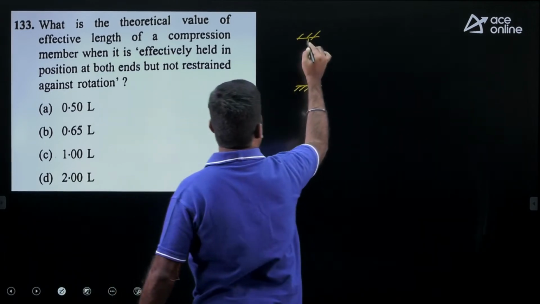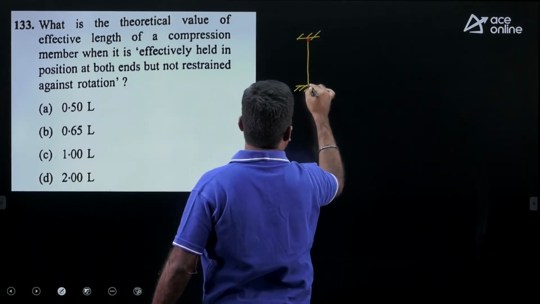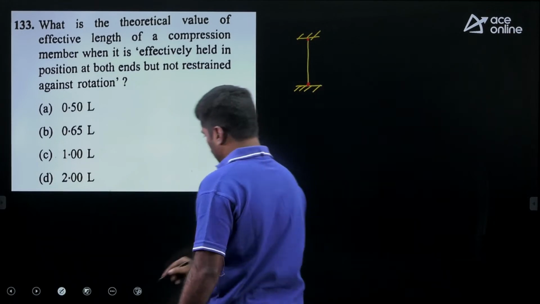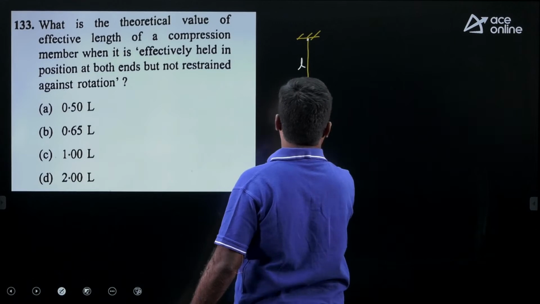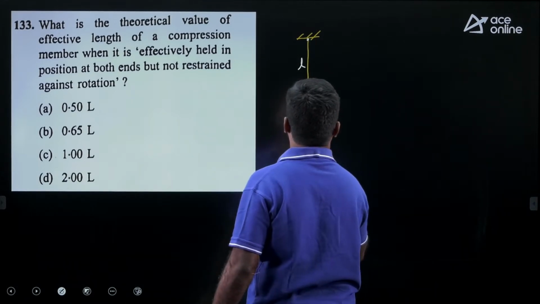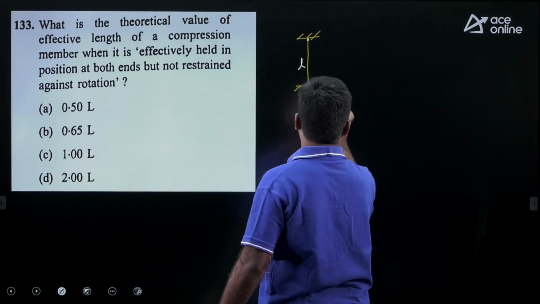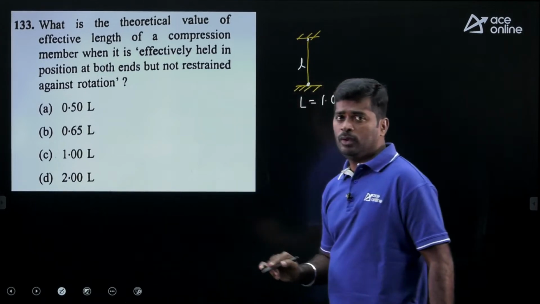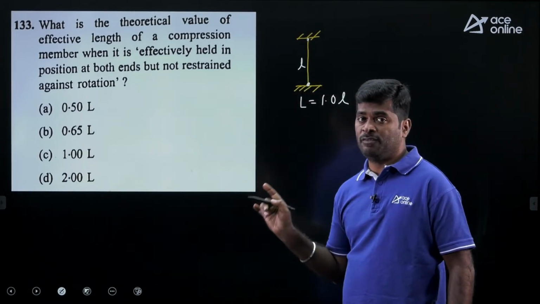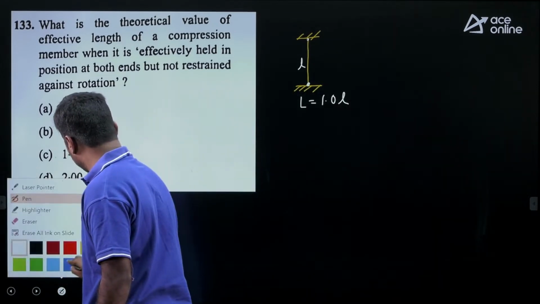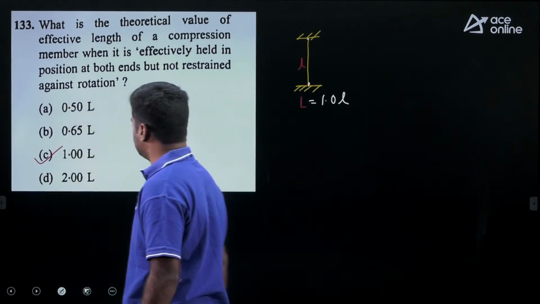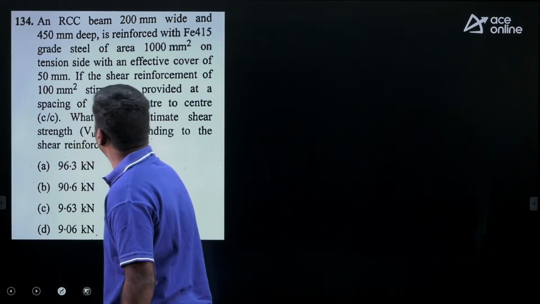So we can provide the hinges here. Theoretical value, and this is the height of the column. Theoretical value as well as recommended value is L only. For these conditions, my dear, effective length is L. Option C is correct. Then move to next question.